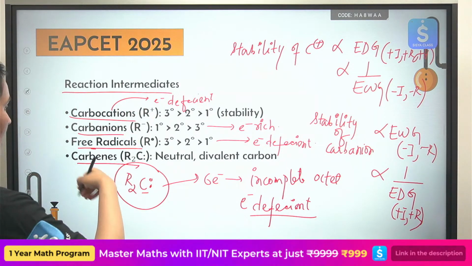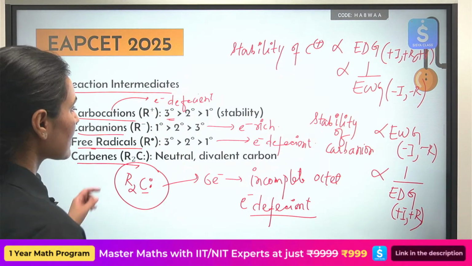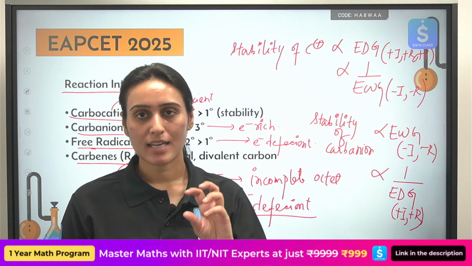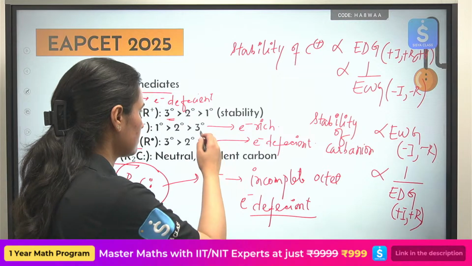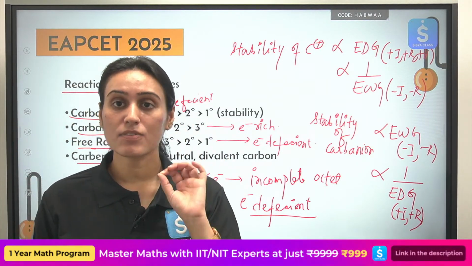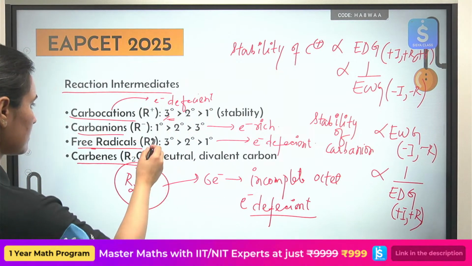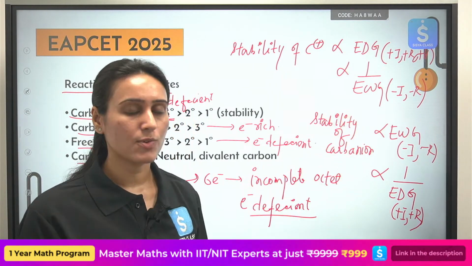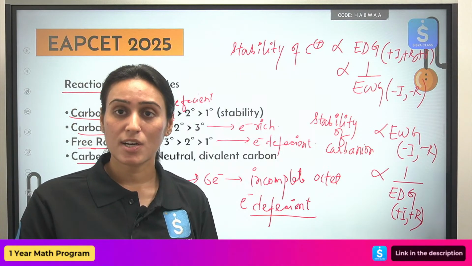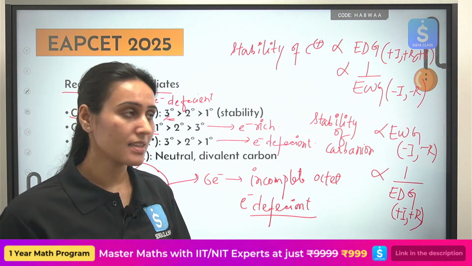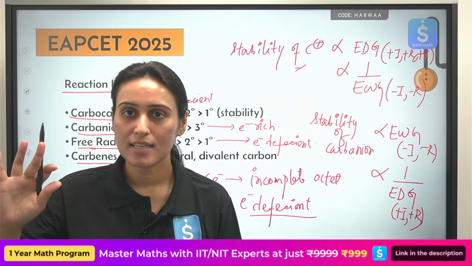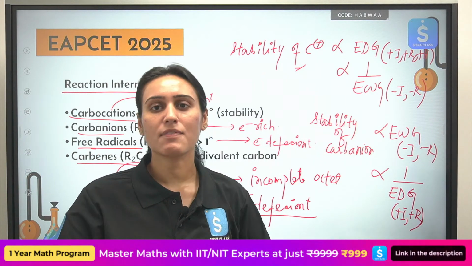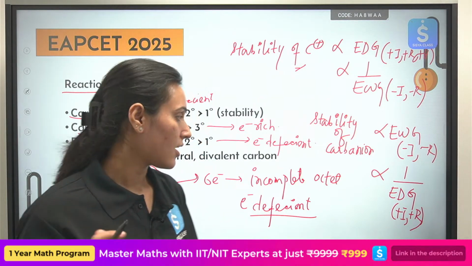Okay, this one is done, and based on that only they have written that your 3-degree carbocation will have alkyl groups attached to it. Alkyl groups are electron donating groups, and that is why this one is more stable. And see, in case of carbanions, we are saying the reverse thing, because we want to stay away from the alkyl groups. They are electron donating groups and destabilize your carbanion. So now you understand the order we have written. It is based on this concept only, not random. You cram it directly, there is no need of it if you know this part. Okay, we will see how to use it also, don't worry. Alright, see the next thing.